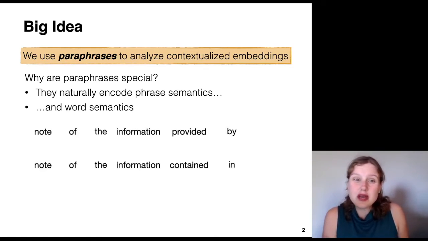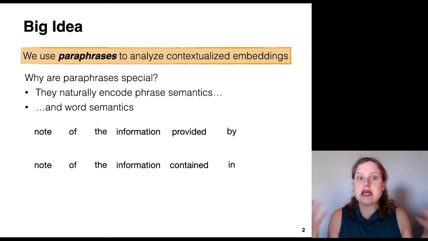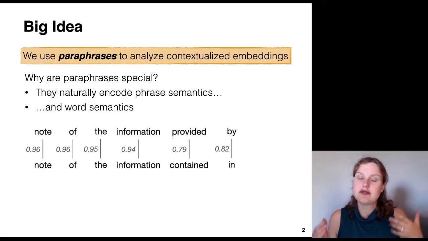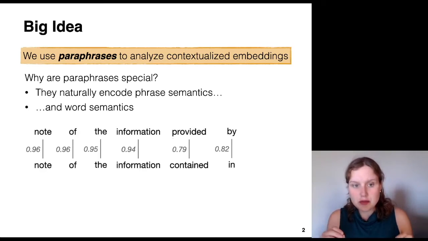The other thing that we get with paraphrases is we also get word semantics. And we get this if we have word alignment information between the two phrases in our paraphrase. So here is some alignment information for these two phrases. The lines connecting the words indicate that two words are aligned between the two phrases. And then the number next to the line indicates the cosine similarity between those two words.